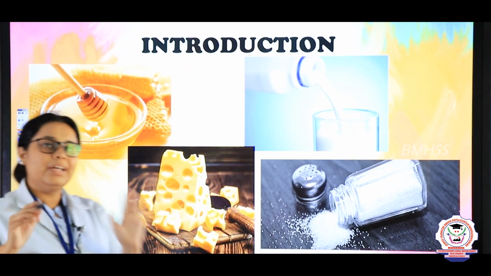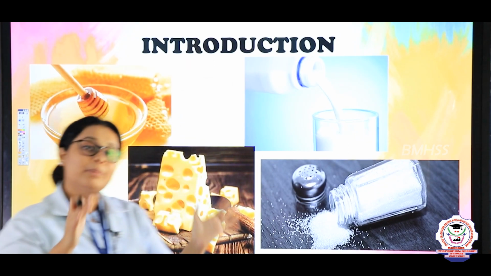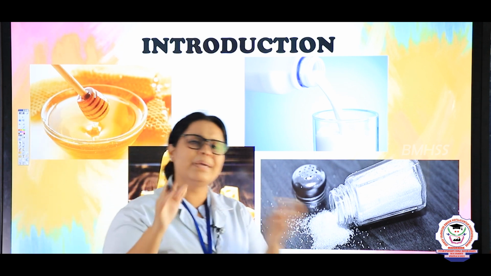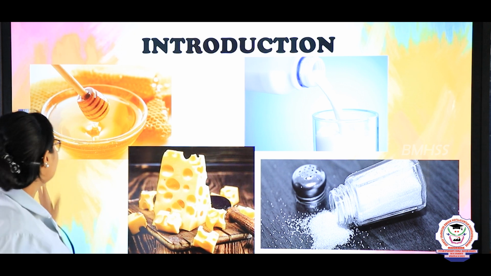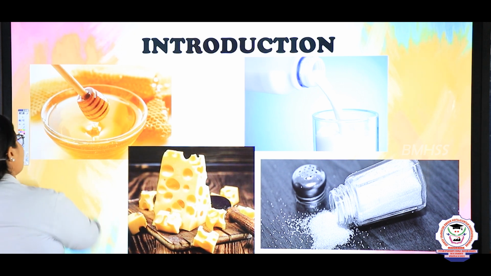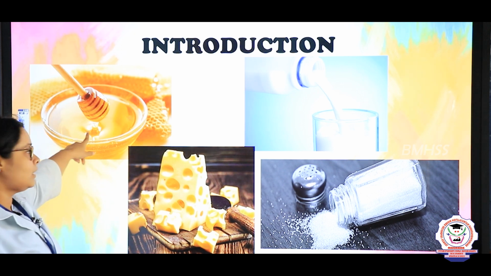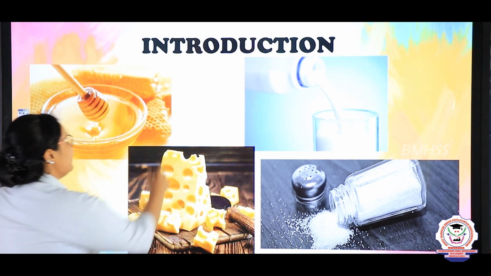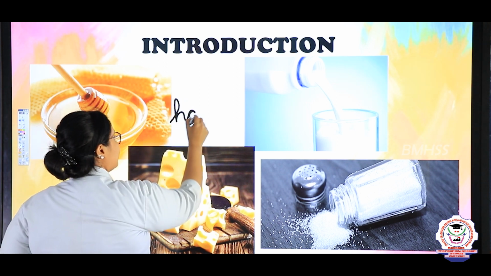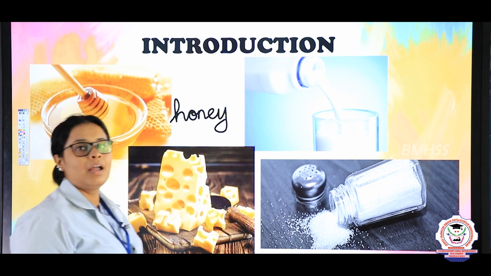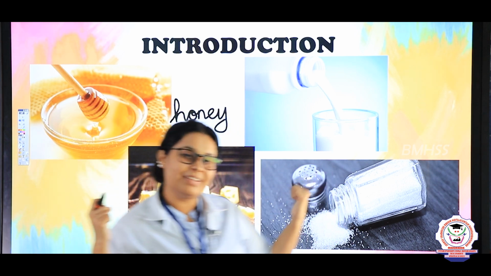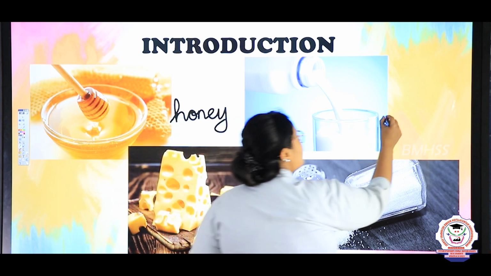Now let's do the introduction of this lesson. Previously we talked about the basic things. Now let's see the introduction. Children, tell me what are the pictures you are seeing here. What is this? This is honey. Honey is sweet, right? Then this one is what? You will get stronger when you have this. This is milk.